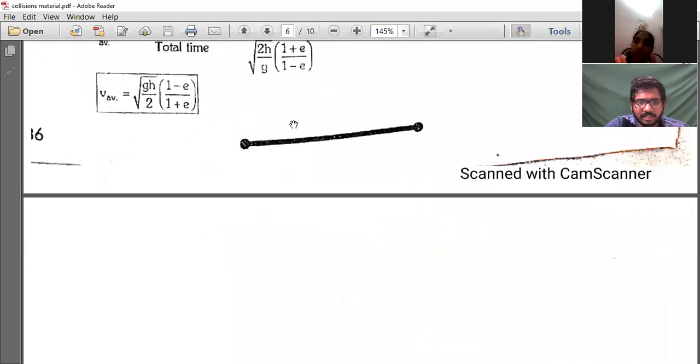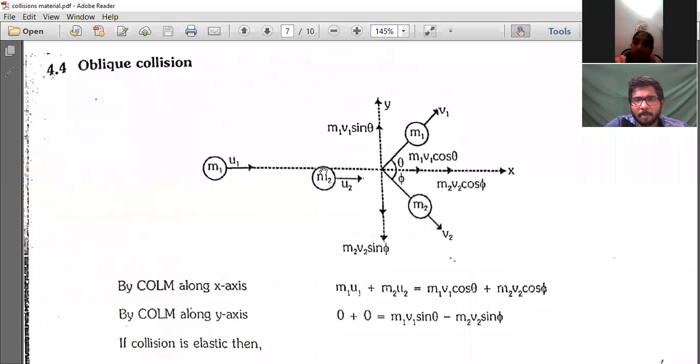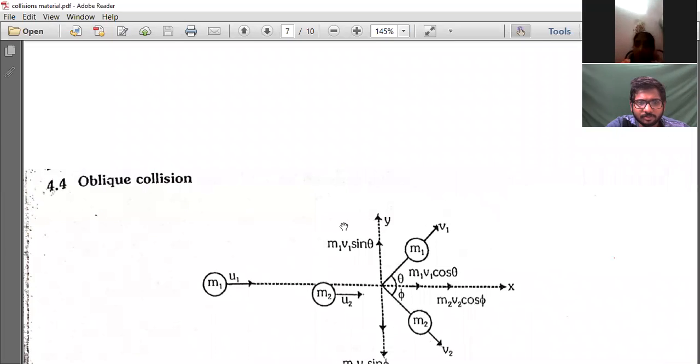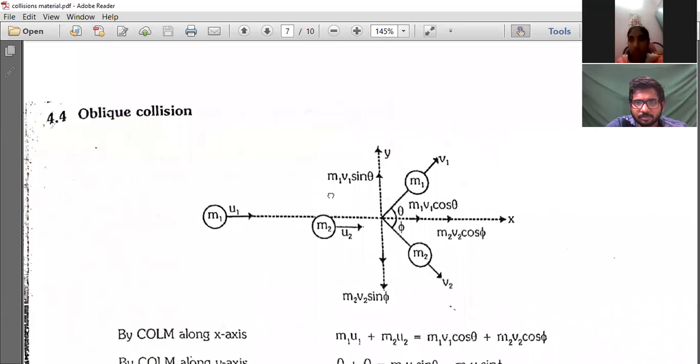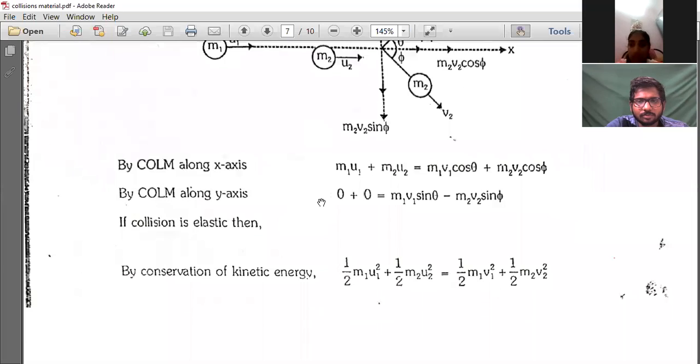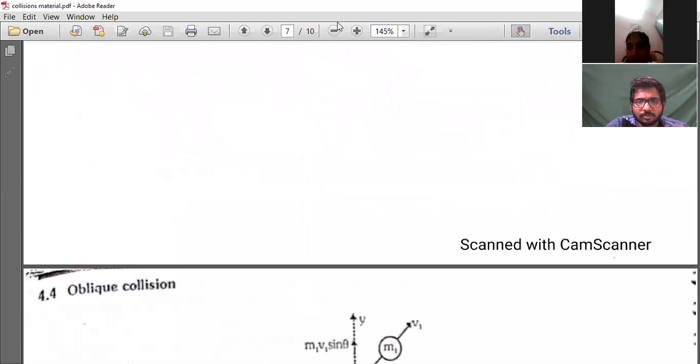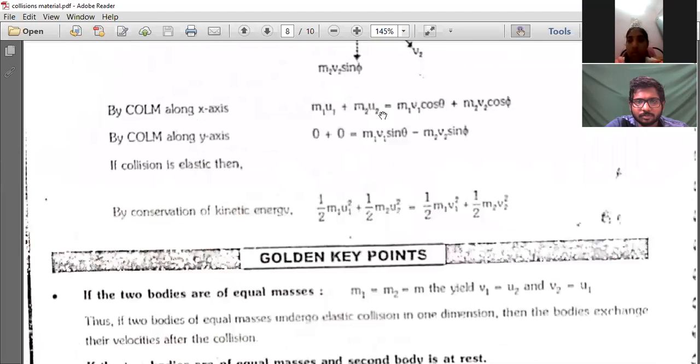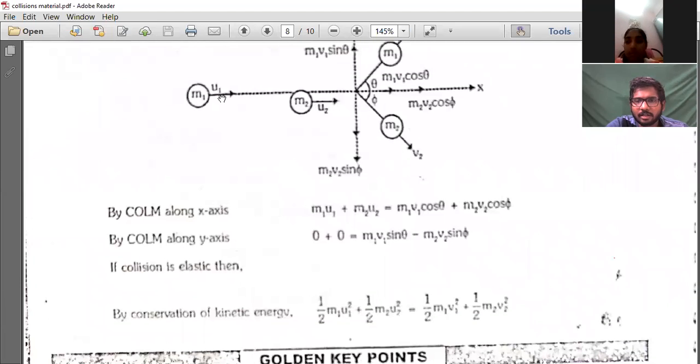Understood, sir. Then oblique collision I taught you, right, till now. Yes, sir. There is some important concept in oblique collision. In oblique collision also, shall we solve one problem of this sort? Find the speed after collision and direction of motion.